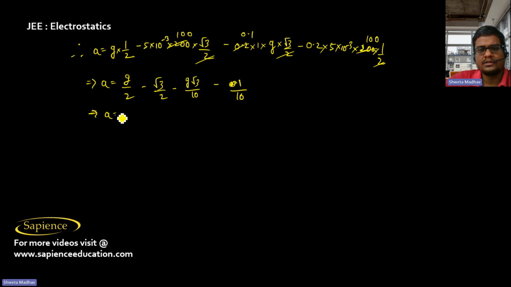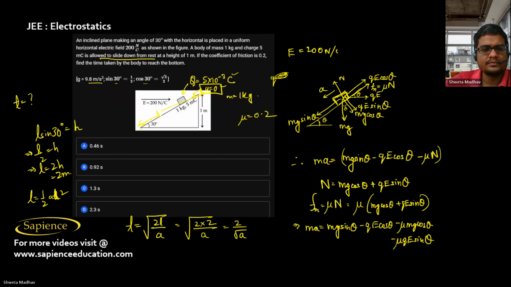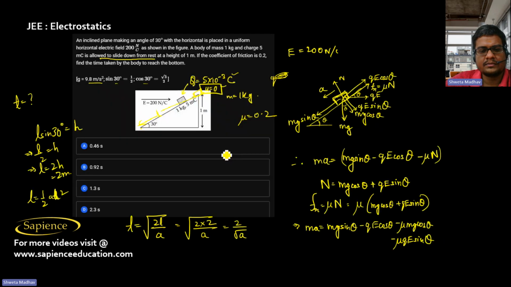So therefore the acceleration will be equal to g by 2, that is 9.8 by 2, that is 4.9, minus root 3 by 2, minus root 3 into g by 10, that is 0.98 minus 0.1. So this is the acceleration. So the time taken that we have found is 2 by root a.